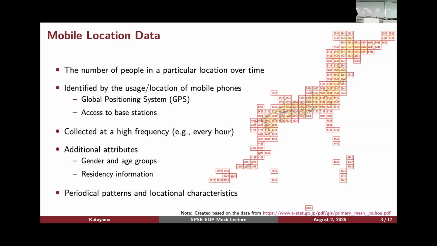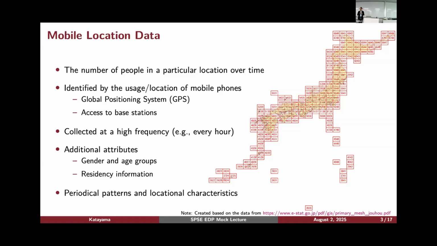Whenever you turn on your cell phone, it communicates with base stations, which are antennas, at regular intervals. That information is used to identify which mesh you are in. By doing this, we can collect the number of people in different meshes at very high frequency. Every hour, we will know how many people are in each mesh.